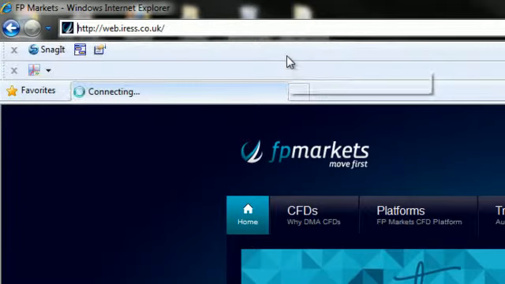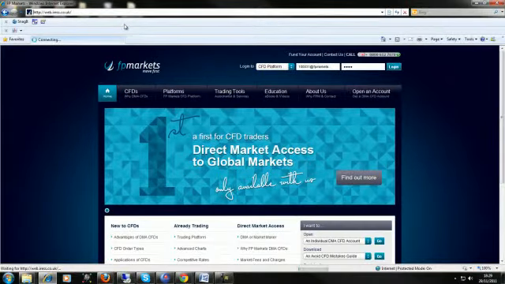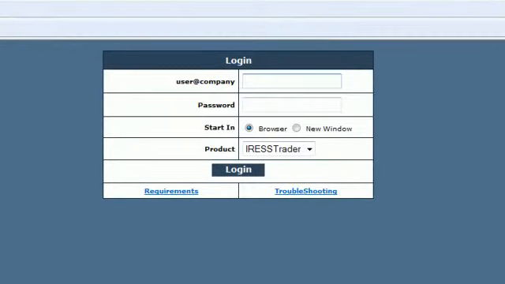Alternatively, if the website is down and you can't get to this page, simply head to web.iris.co.uk. This will take you to an alternative page where you have the ability to log in. Once you're here, it's a very similar process. Use your username that you have as usual. This time you have to follow it up with an @FP Markets. And the same password you usually use, followed by leaving it in the browser and leave product as Irish Trader, and select login.